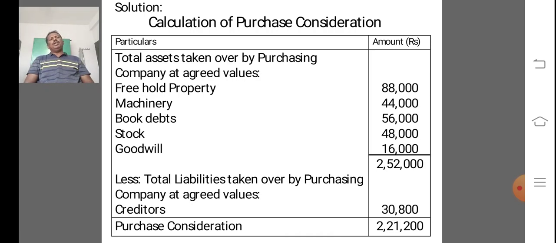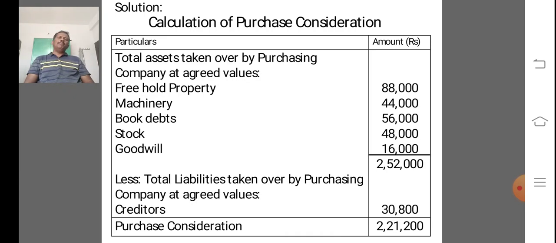First we calculate PC by using the net assets method. Purchase consideration is equal to total assets taken over by the purchasing company at agreed values minus total liabilities taken over by the purchasing company at agreed values.